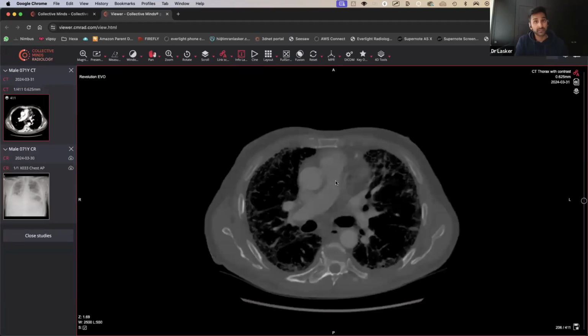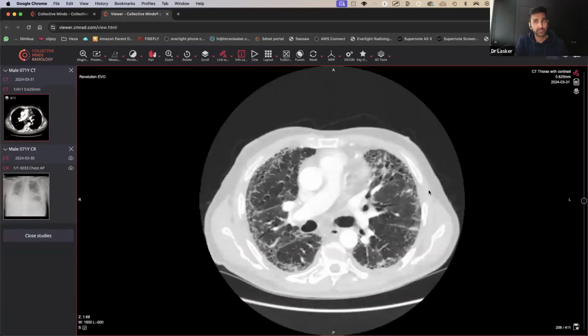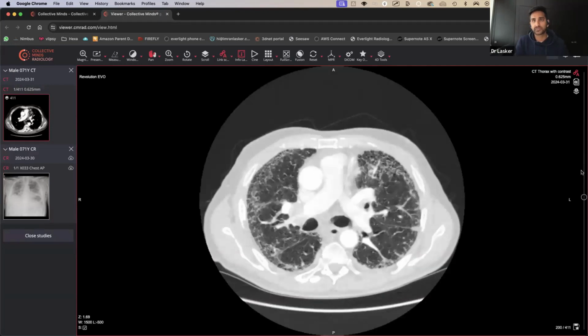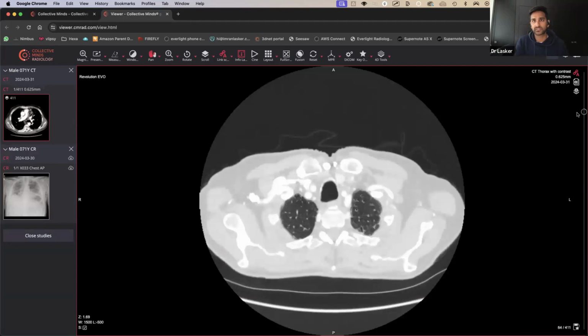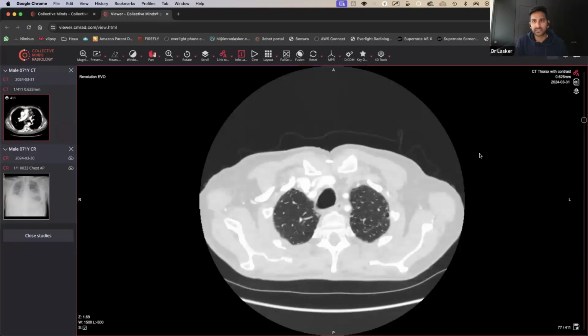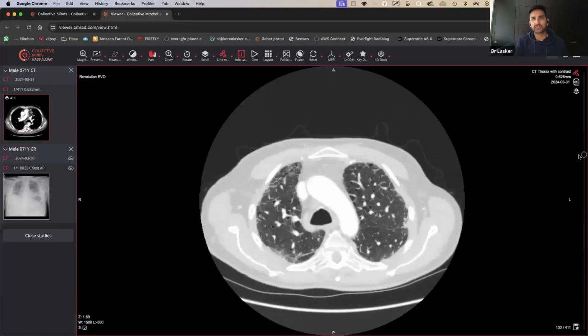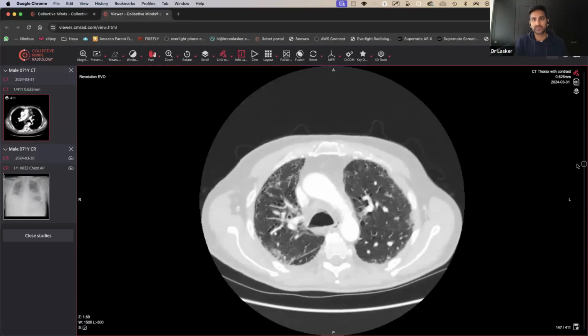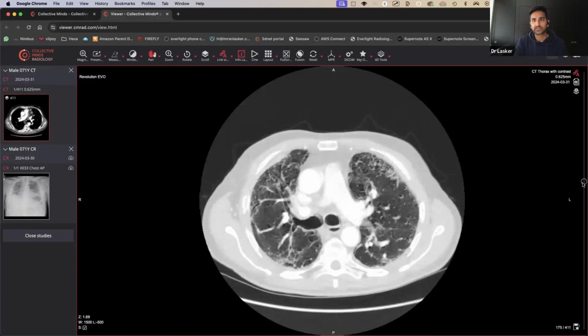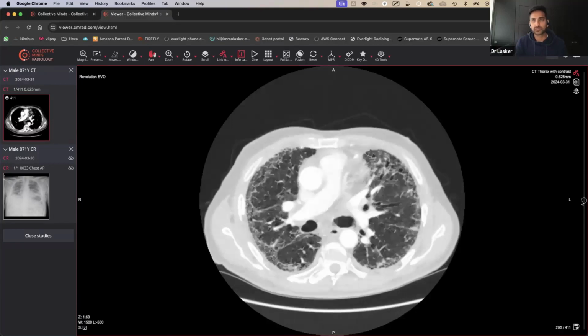Now, for those that don't know, Collective Minds is really pretty impressive because you can just press the numbers and get your windows, and it's pretty much like working at home on your station. Now what you can see is that when the lungs look a little bit like little seagull signs rather than nets, it means they breathed a bit, so there's a bit of breathing artifact. But as you scroll through, it's starting to look very busy. They have breathed, but there are linear lines all over the place. Coming further down, more breathing artifact everywhere.